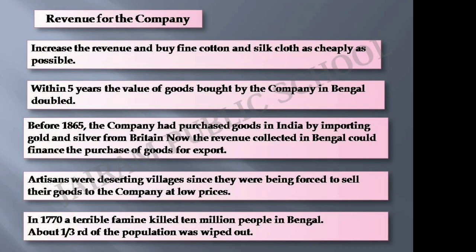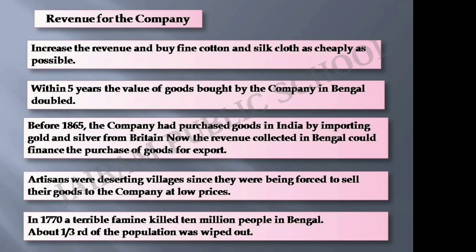The next topic is revenue for the Company. The Company became the Diwan, but it still saw itself primarily as a trader. The main aim of the East India Company was to have a large revenue income, but it was unwilling to set up any regular system of assessment and collection. So it wanted the revenue income, but there was no proper system of collecting taxes or of assessment. The effort was to increase the revenue as much as it could and buy fine cotton and silk cloth as cheaply as possible. This was the main aim of the Company.